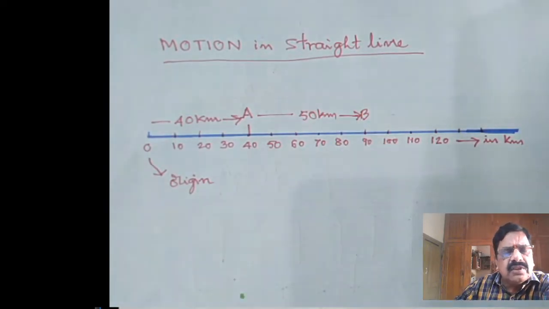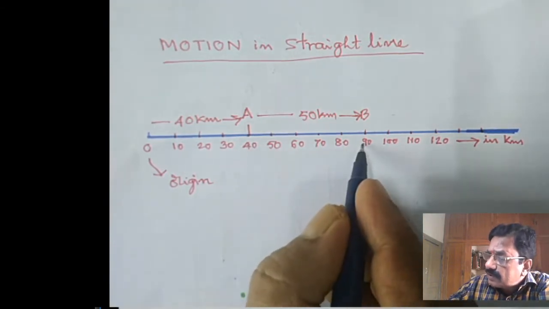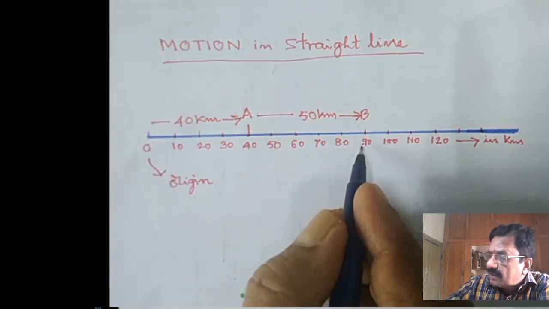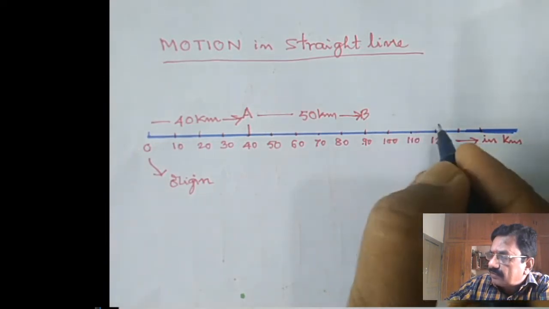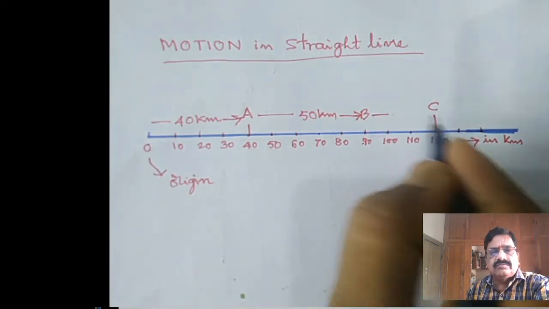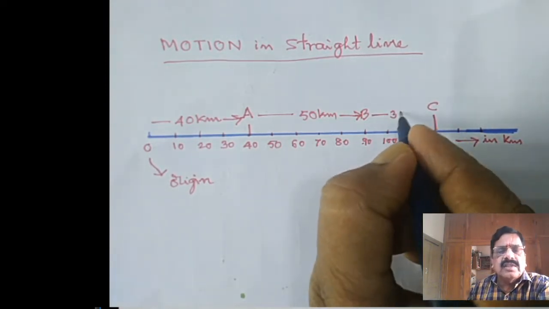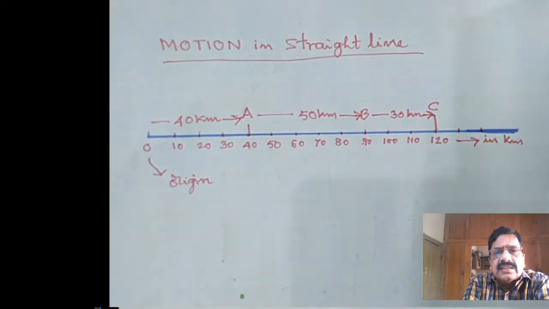It is not difficult to understand that. Now let us consider he has come to C, travelling a distance of 30 kilometers. Totally he has covered 120 kilometers of distance. It is very clear. So the total distance travelled by this person is 120 kilometers.